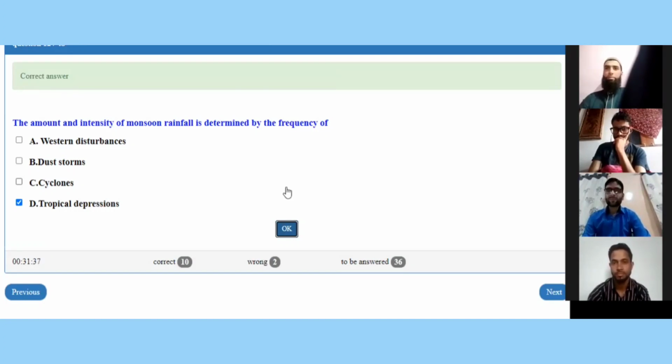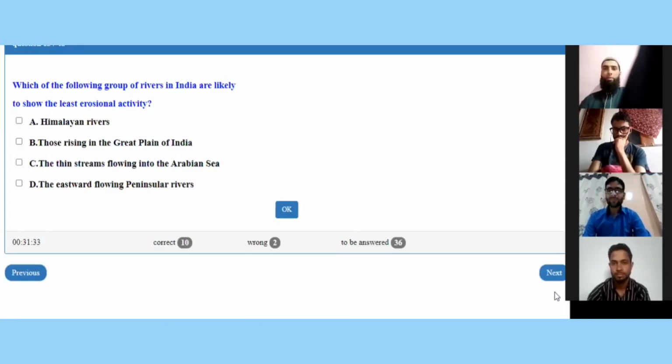And the next question is for Mr. Tawheed again on the screen now. Which of the following group of rivers in India are likely to show the least erosional activity? Himalayan rivers, those rising in the Great Plain of India, the thin streams flowing into the Arabian Sea, or the eastward flowing peninsular rivers?